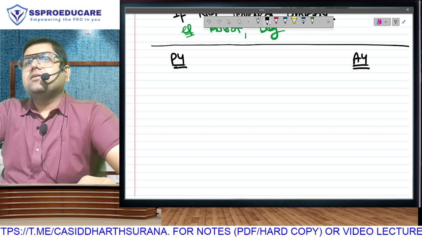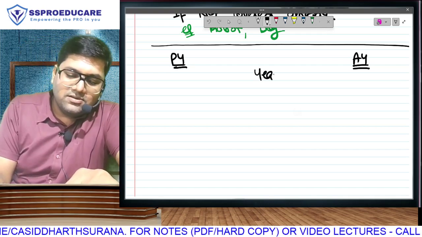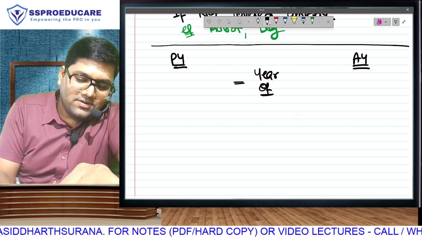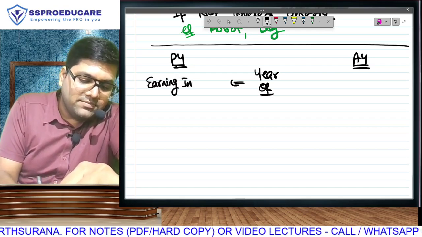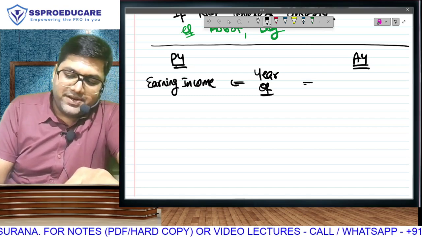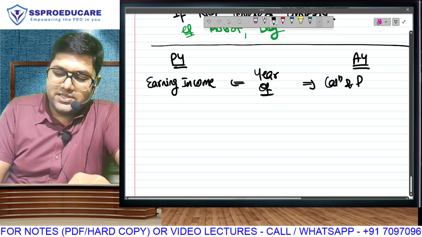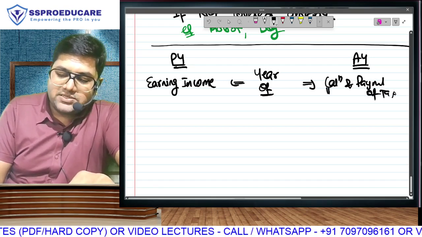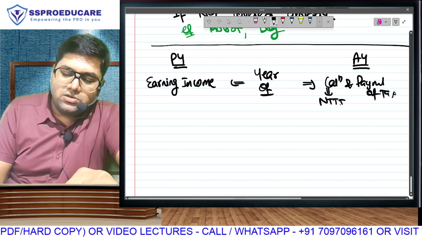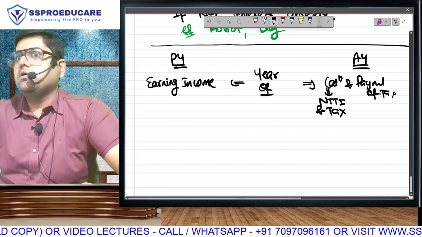Previous year, assessment year. Previous year is going to be the year of earning income. Assessment year is going to be the year of calculation and obviously payment of tax. See, calculation will be of two things: calculation of income and tax, but payment obviously will be only of tax.